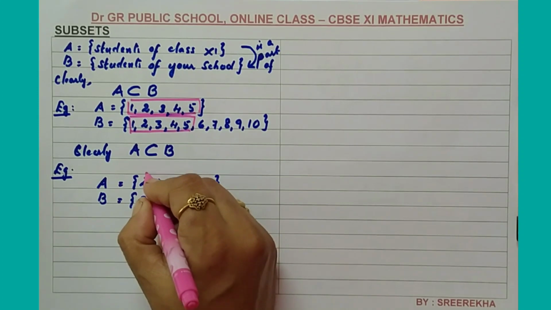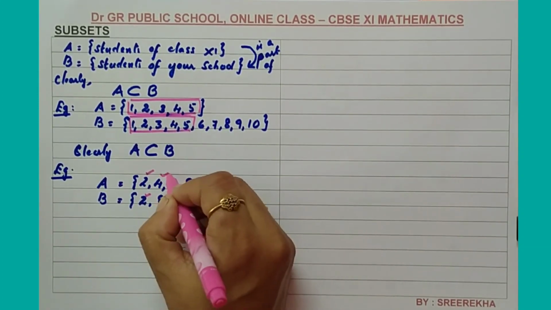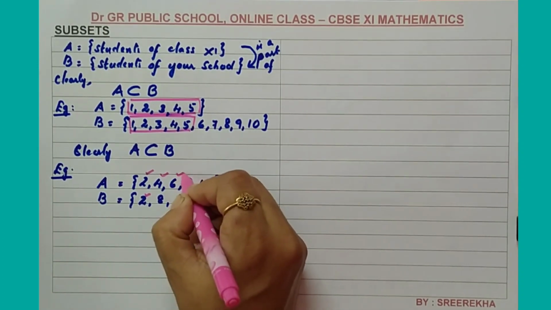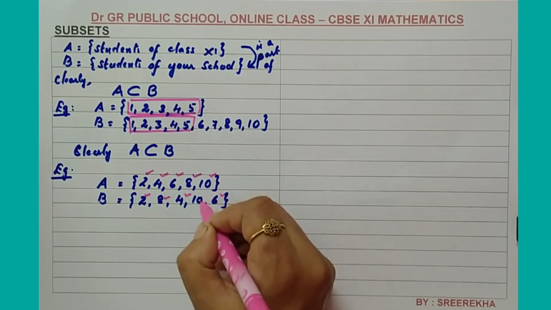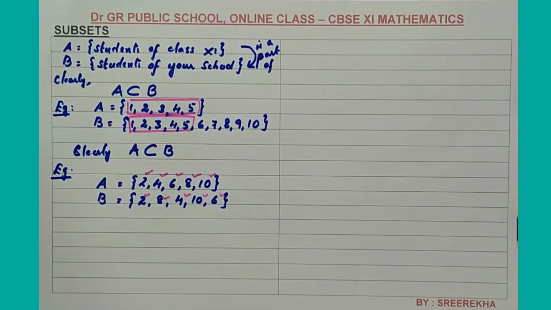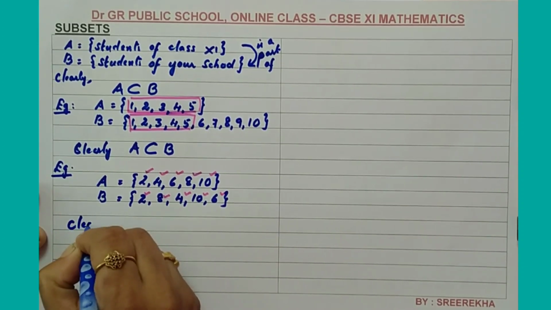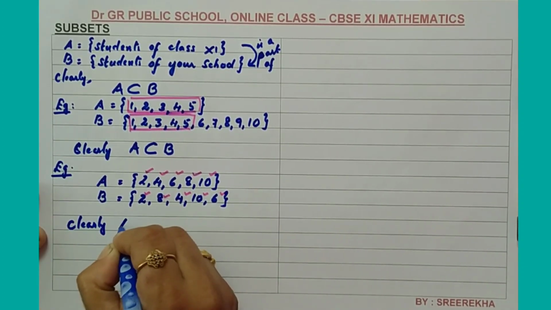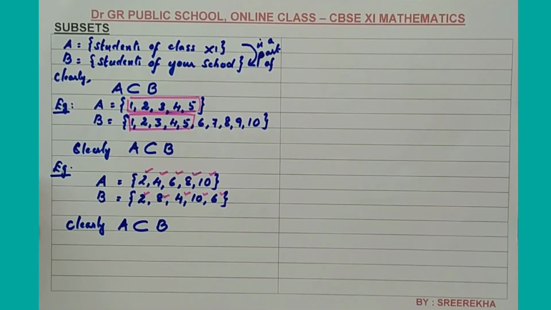Clearly, each element of A, that is 2, is an element of B, 4 is an element of B, 6 an element of B, 8 an element of B, 10 also an element of B. So clearly, each element of A is an element of B, or A is a subset of B.